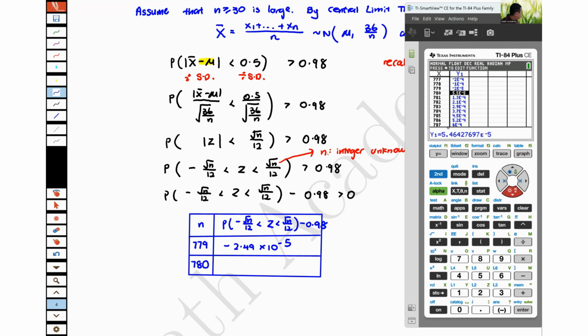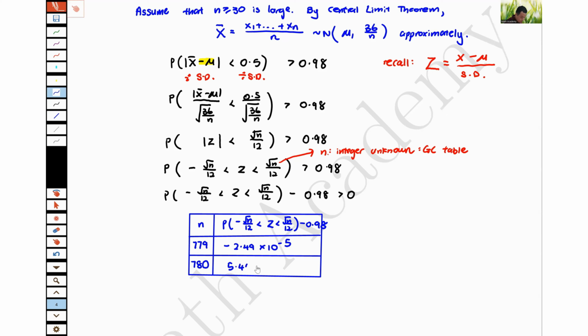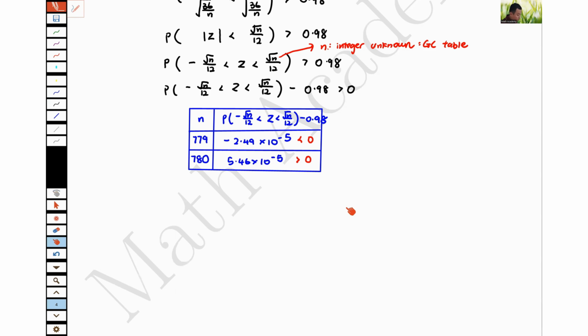And same for the next number, 5.46 times 10 power minus 5. And importantly, what we were looking for is the change. This is negative, this is positive. We want the one that is positive, so I can now conclude that my least n will be 780.